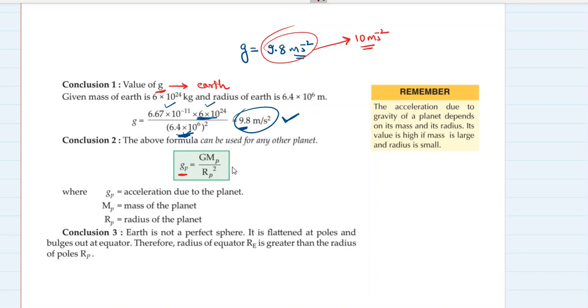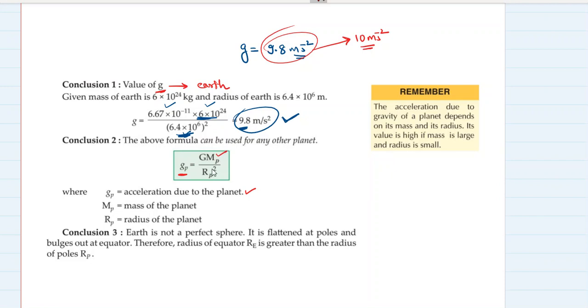Gravity is only used for Earth's gravitational pull. So for any other planet's gravitational pull, we cannot use the word gravity. Although they might use it in some examples or somewhere in your textbook, but that's not right. Gravity is a specific term which is used for the gravitational pull due to Earth. So Gp is acceleration due to that planet, which we have to calculate.